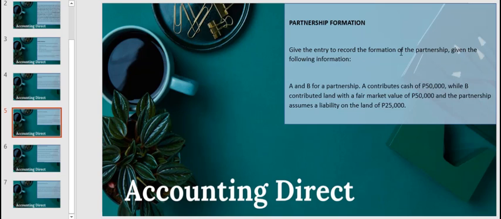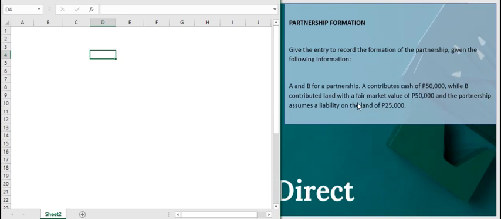Okay, what we have here. In this sample problem, give the entry to record the formation of partnership given the following information. A and B agreed to form a partnership. A contributes cash of 50,000 while B contributed a land with a fair market value of 50,000, and the partnership assumes a liability on the land of 25,000. So this is what we mean as partners may bring into the partnership their own liability. So how are we going to record it in our book?